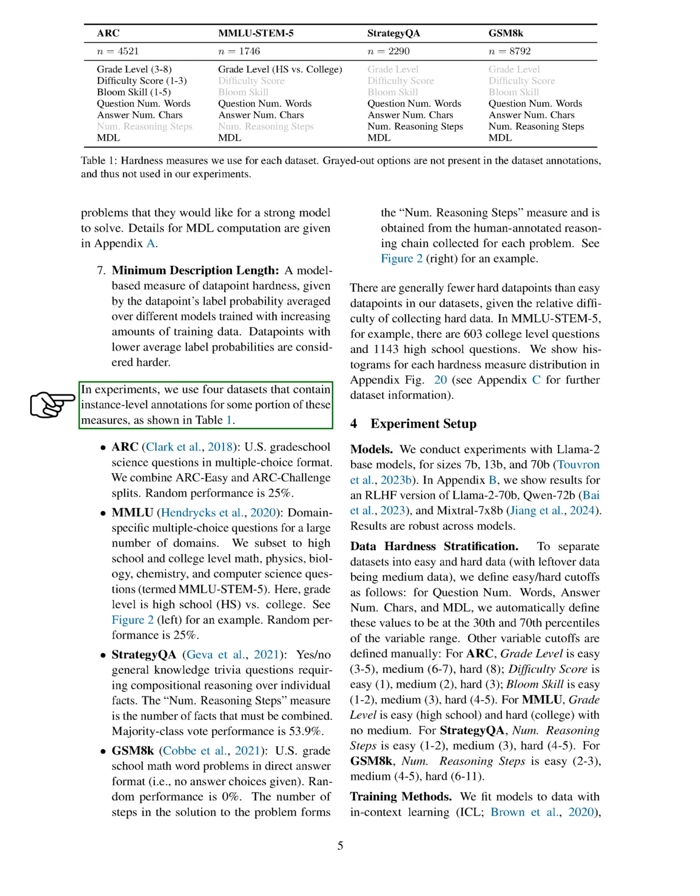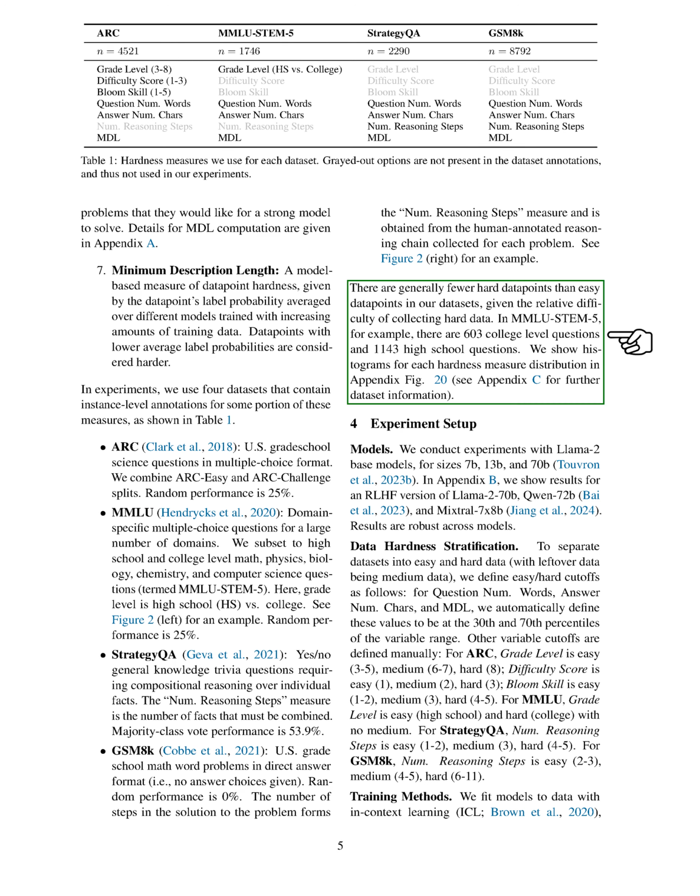In our experiments, we used 4 datasets that contain annotations for some of these measures. These datasets include U.S. grade school science questions, domain-specific multiple-choice questions for various subjects, general knowledge trivia questions requiring compositional reasoning, and U.S. grade school math word problems. We found that there are generally fewer hard data points than easy ones in our datasets, given the relative difficulty of collecting hard data.